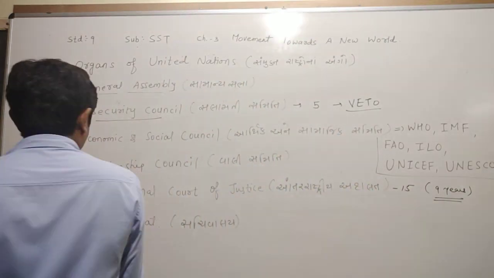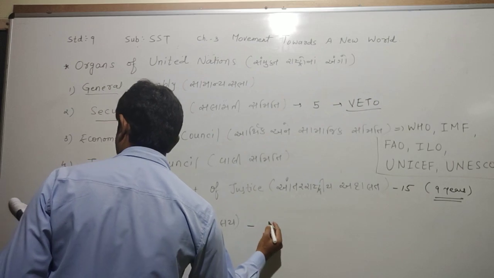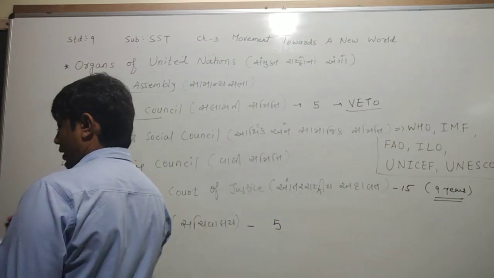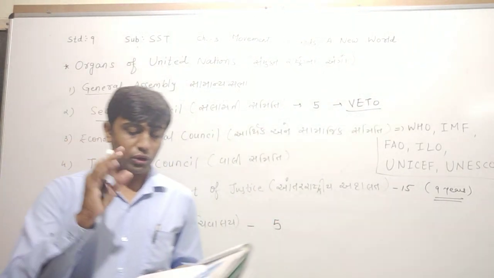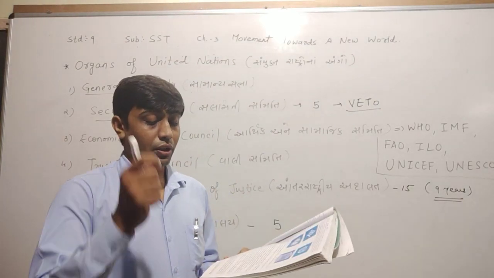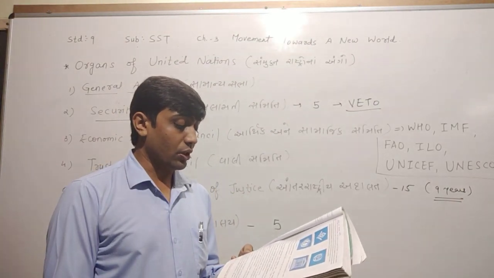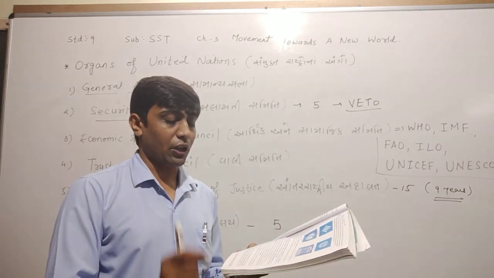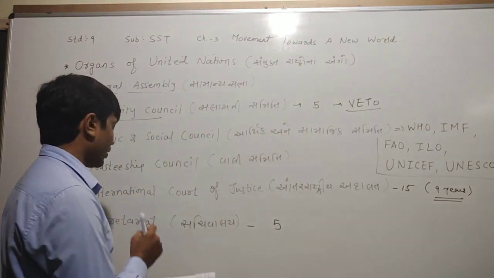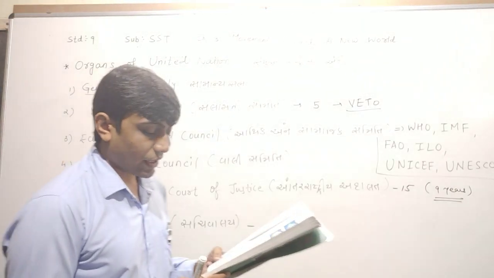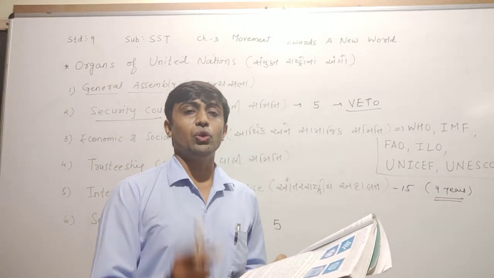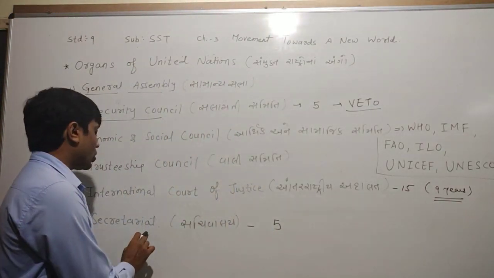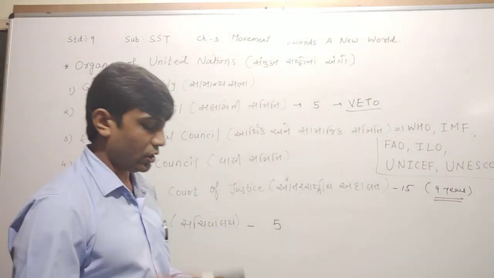What happened there, dear children? Here, the General Assembly appoints the Secretary General for how many years? For 5 years. Secretarial staff, administrative assistants, translators, experts, all are appointed with the help of the Secretary General. The Secretariat is situated in New York. Where is it situated? It is situated in New York in America.